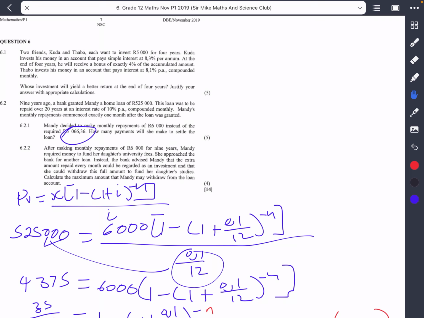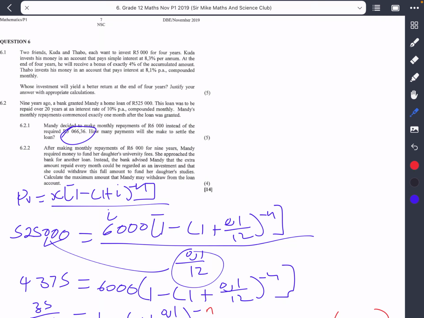Now remember that the 6,000 Mandy was paying was not the required amount. She said, let me pay an extra amount so that I can finish early. But at the end, Mandy needed money to fund her daughter's studies. The bank said, instead of you taking another loan, why not regard those extra payments that you were making as an investment aside.